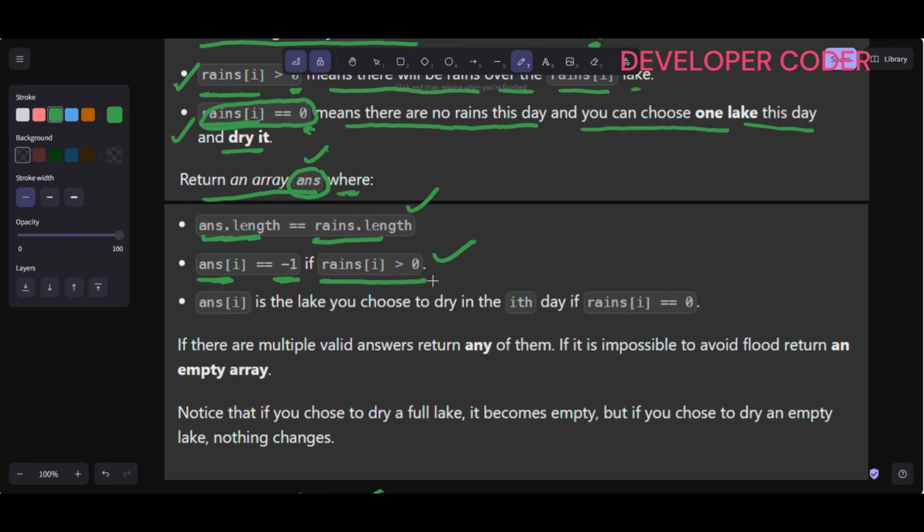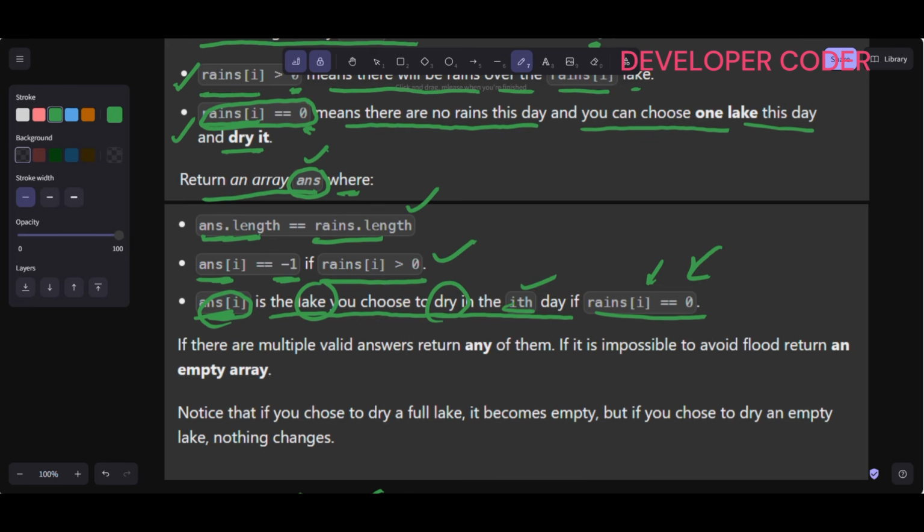So if rains[i] is greater than 0, then I will simply write answer[i] as -1. And answer[i] is the lake you choose to dry on the ith day if rains[i] is equal to 0. So if rains[i] is equal to 0, in that case in answer[i] I will return the lake number that I choose to dry on that particular day.